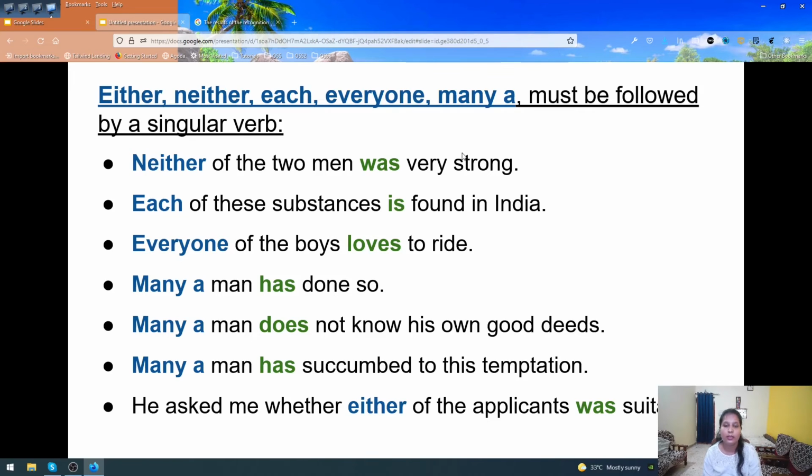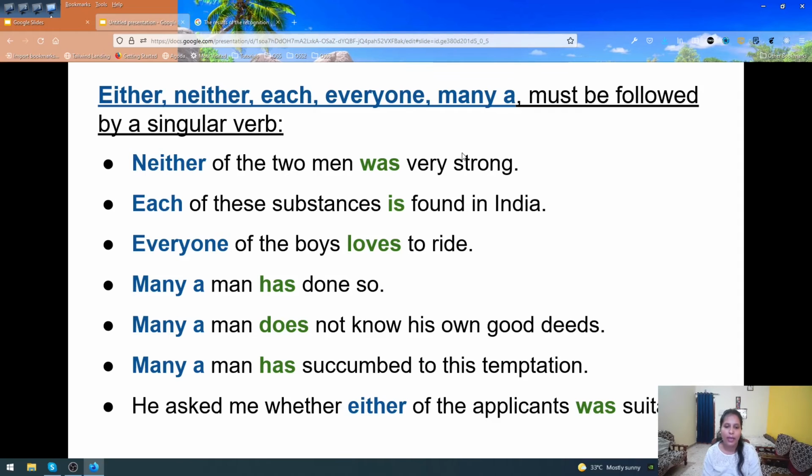Substances is again the plural form of the noun, but our sentence starts with each, and that is why our verb is singular. Every one of the boys, here boys is again a plural noun, but our sentence starts with everyone, and that is why our verb is singular, loves. Every one of the boys loves to ride.